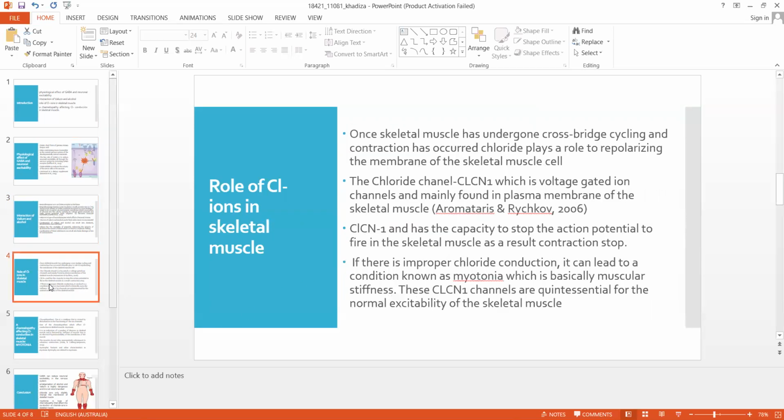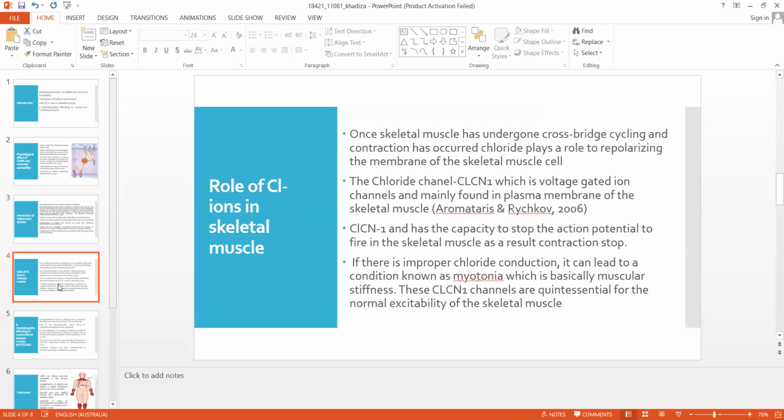And about the role of chloride ion in skeletal muscle, chloride ion plays an important role in our skeletal muscles. Once our skeletal muscle has undergone cross-bridge cycling and contraction has occurred, chloride ion plays a role to repolarize the membrane of the skeletal muscle cell. So the channel responsible for the movement of chloride ion is the chloride channel CLCN1, which is a voltage-gated ion channel. And this is mainly found in the plasma membrane of the skeletal muscle, or sarcolemma.